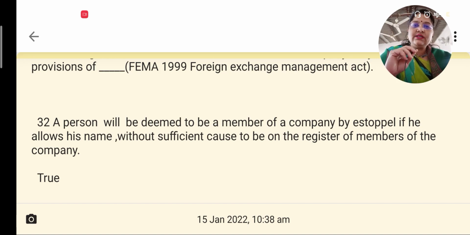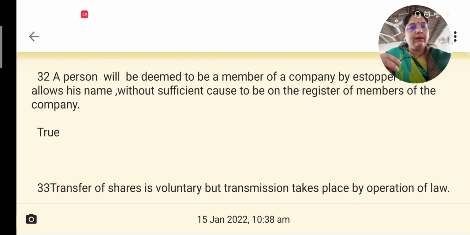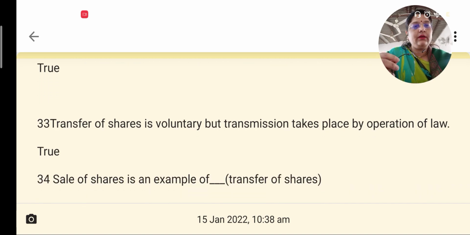If he allows his name without any sufficient cause to be entered in the register of members of a company, then he is stopped from denying that he is a member of the company. He is deemed to be a member, and such a member will be known as a member by estoppel.